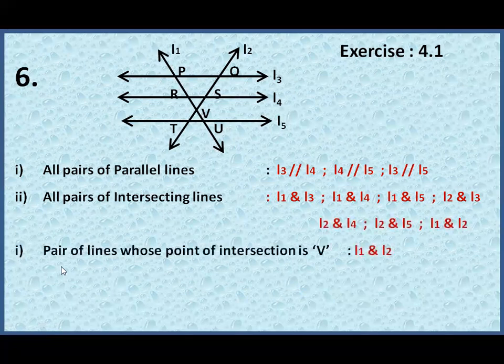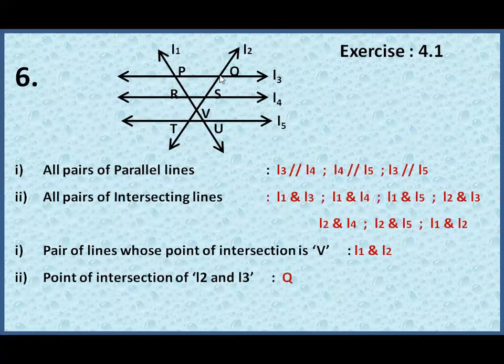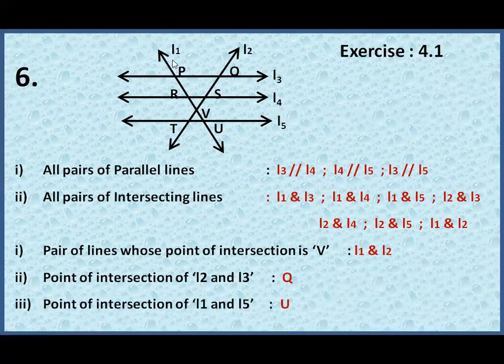Pairs of lines whose point of intersection is B. So this is the point of intersection B, and the two lines that intersect are L1 and L2. Point of intersection of L2 and L3. L2 and L3 intersect at Q. Point of intersection of L1 and L5.